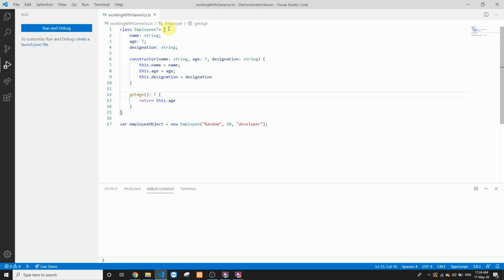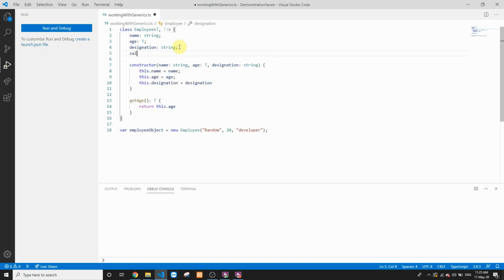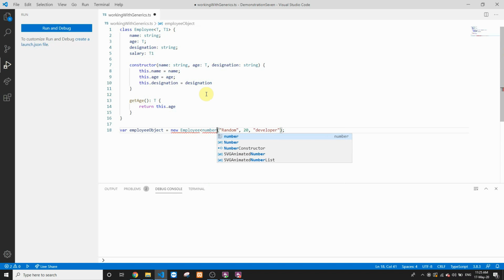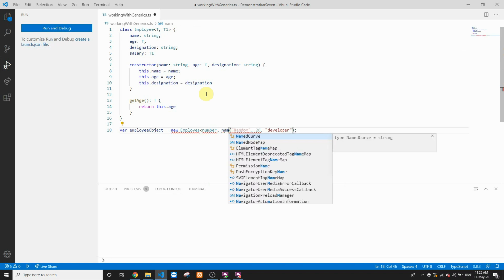Now let's say we have another parameter which can be either of type string or of type number. I can have a new property salary, and just like age, salary can also be of any type. So we have to define another generic type. We'll say another generic T1, and we'll mark this salary variable of type T1. Now this class is expecting two generic parameters: one is the type of salary, and the second is the type for age. So we have to pass two generic parameters. I have to say my age is of type number, and also my salary is of type number.